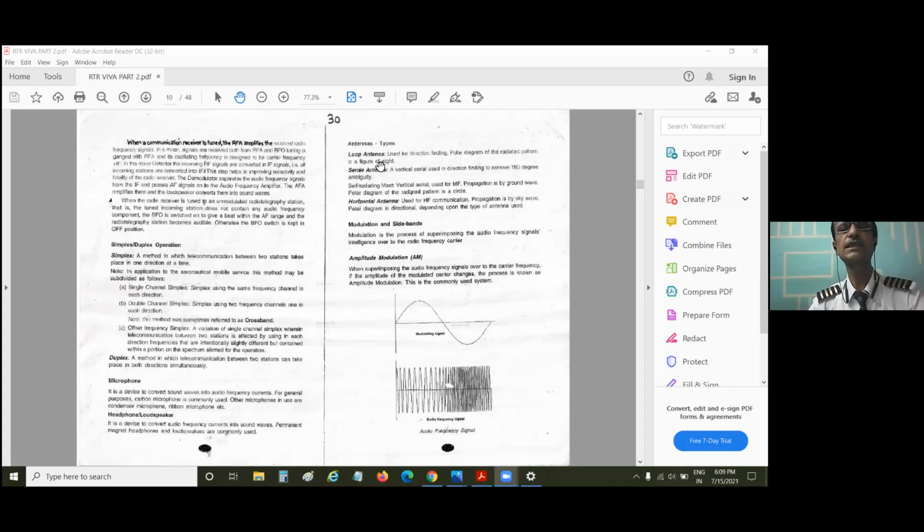Actually, the loop antenna is mostly used in NDBs, when we are using NDB and ADF. I was really very surprised in my career. I went to many colleges and flying clubs, and I asked them what is NDB. Of course, all the AMEs told me what is NDB. Then I asked them one simple question.